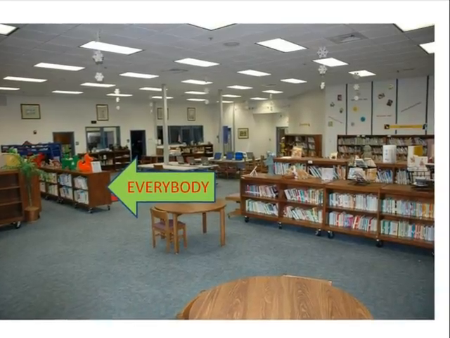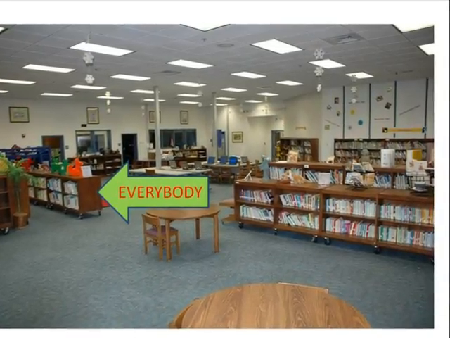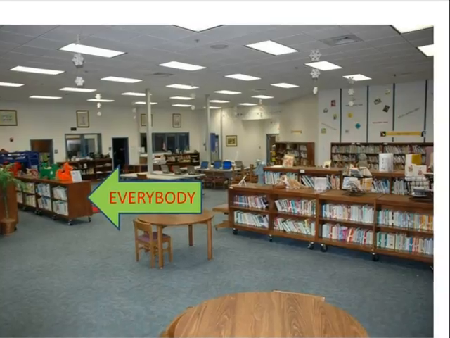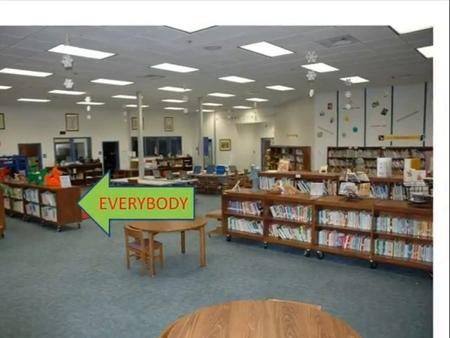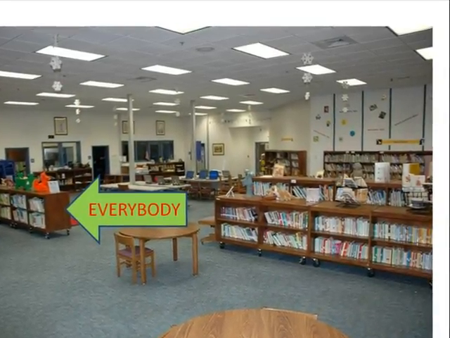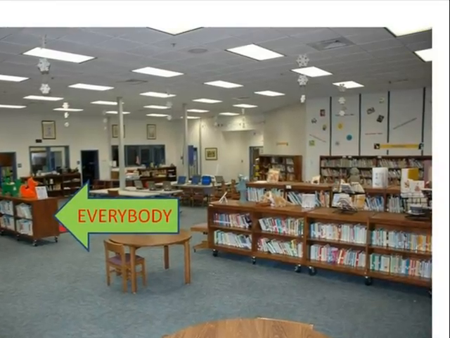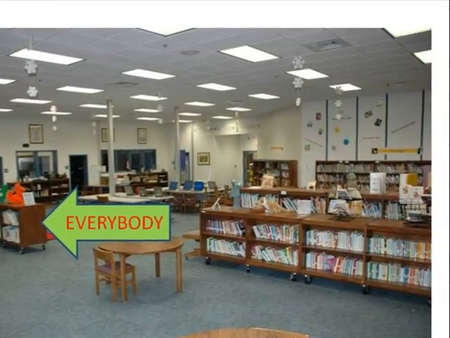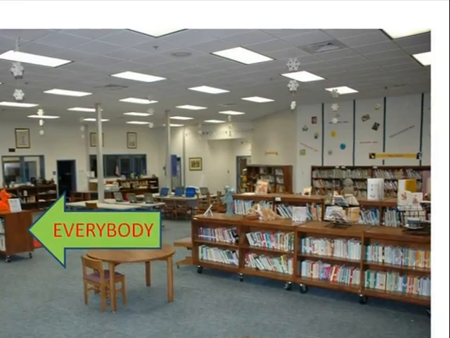We also have a third location where you can find fiction books. These are books that are not easy books. They go up to all levels for upper grades as well, but they're not chapter books. We call this the Everybody section. It is on the shelves near the blue reading loft.